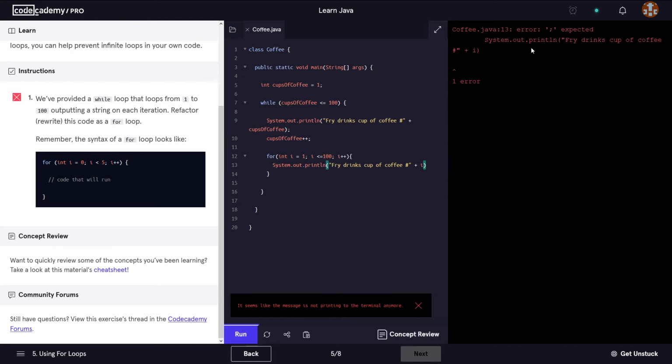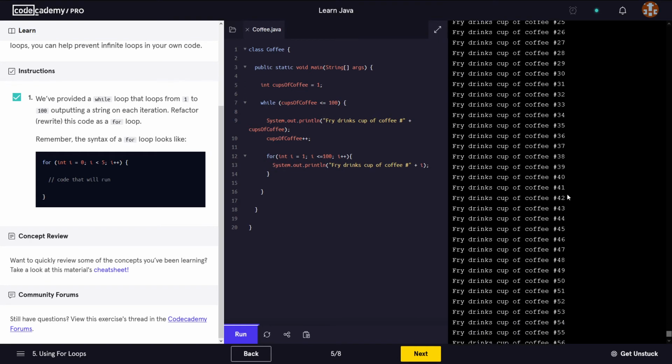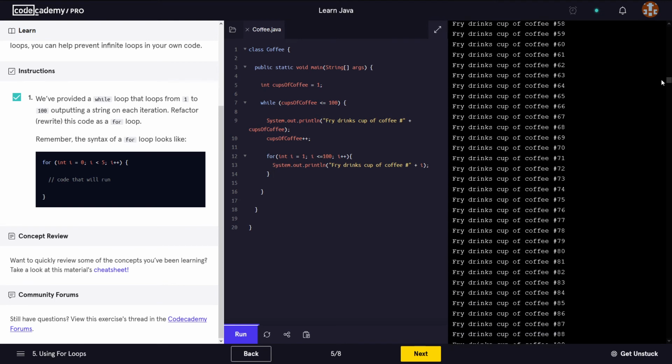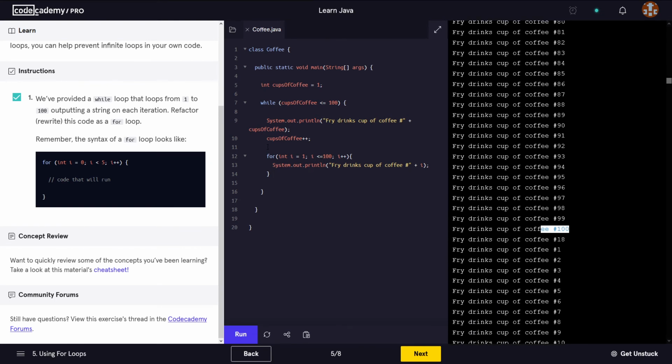Okay, so it looks like we have a bit of an error. I forgot the semicolon at the end. Okay, and we are getting the same output here. So we have from 1 all the way to 100 here. Okay, and that is the output of our while loop.